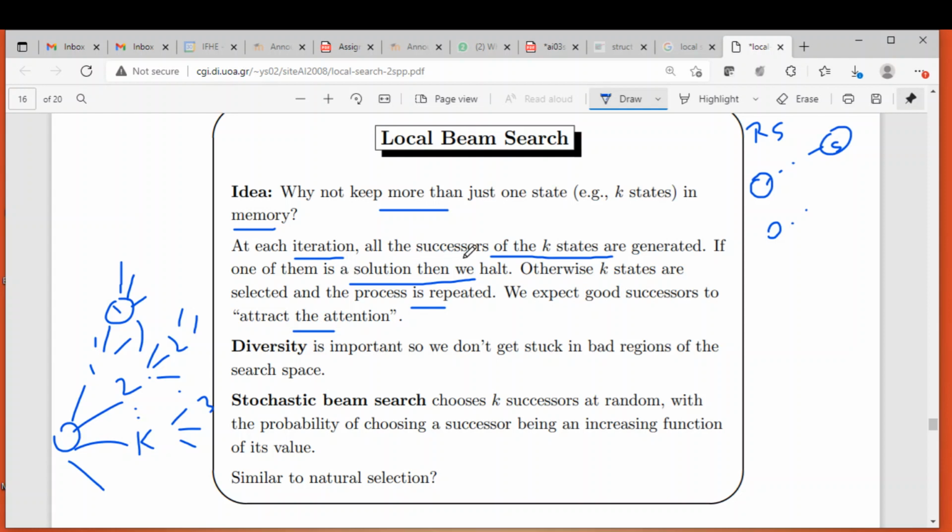At each iteration, all successors of the k states are generated. If one of them is a solution, we halt. Otherwise, k states are selected and the process is repeated. Diversity is important so we don't get stuck in bad regions of the search space. But this algorithm is not diverse, because even though initially we explore more states, most of the worse states are ignored and the algorithm will just follow one path. So it is not diverse.